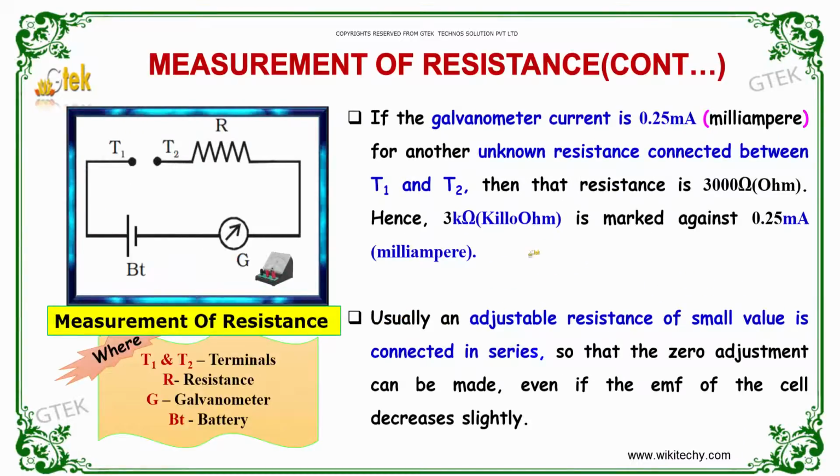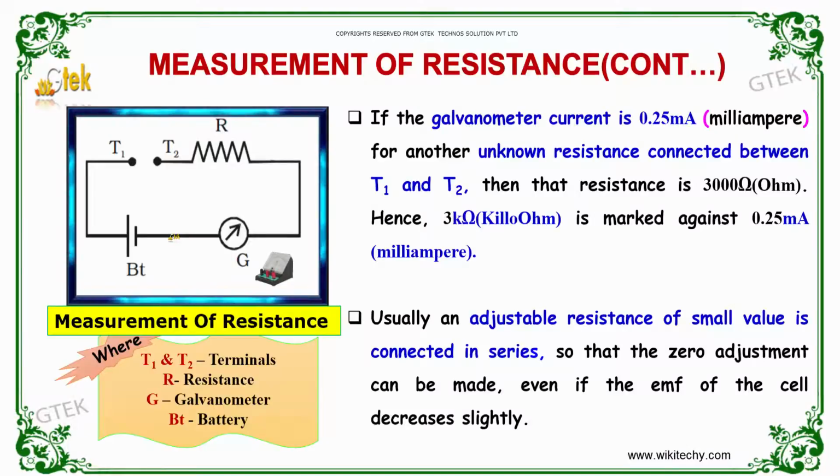Now let's discuss the measurement of resistance. If the galvanometer current is 0.25 milliampere for another unknown resistance connected between T1 and T2, then that resistance is 3000 ohms. Hence 3 kilo ohms is marked against 0.25 milliamps, that is milliampere.